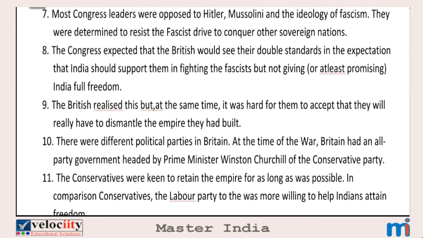So that's why Congress leaders were determined to resist the fascists' drive to conquer other sovereign nations. Sovereign nation means a self-governing country. For example, India is now a sovereign country because we rule our country in the way we want. We have a constitution, we have rules and regulations, and we follow these rules and regulations. That's why India is a sovereign country. So to prevent fascists from conquering other sovereign nations, Congress leaders were determined to resist the fascists.